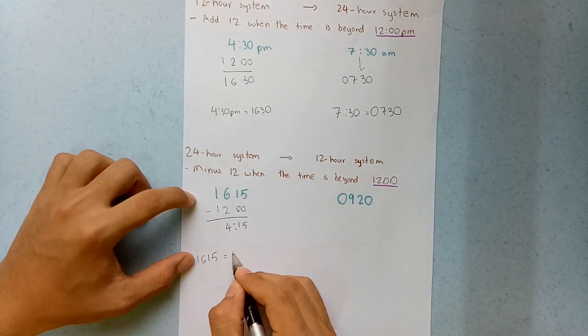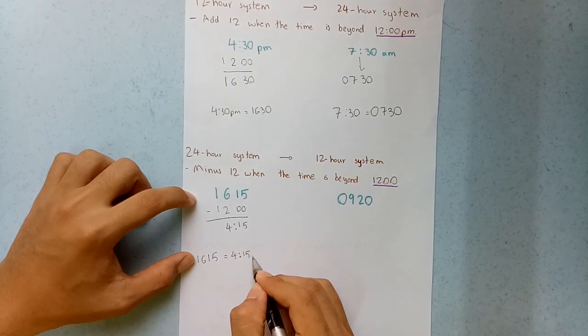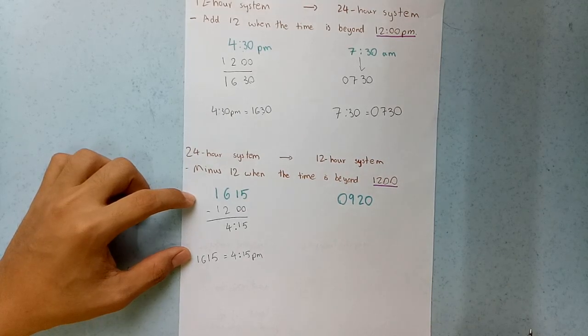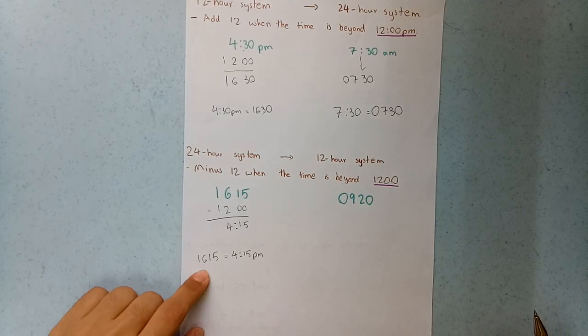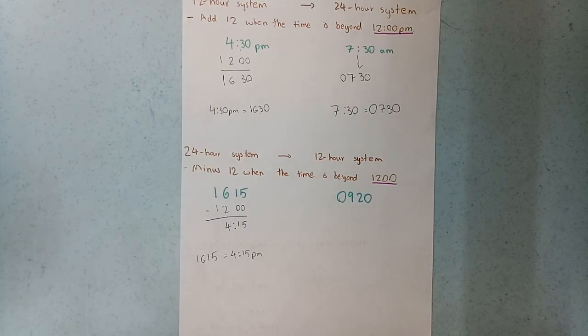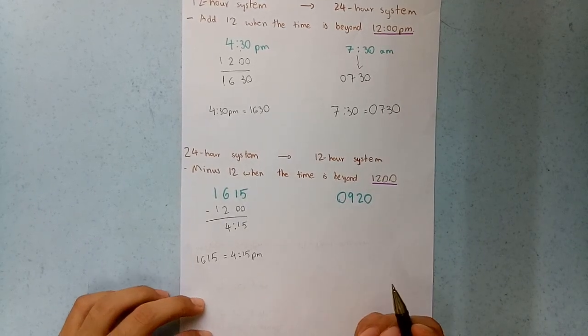Here it is 4:15 p.m. It's just that. Alright, it's very simple. Just minus if it is beyond 12. Okay, 16 hours 15 minutes. In 24 hour they normally say 16 hours, they do not say 16 p.m. In 12 hour you can say 4 p.m. but here they say 16 hours.